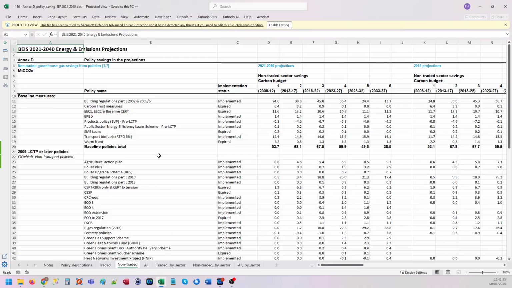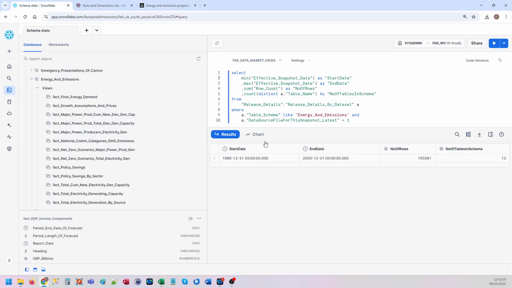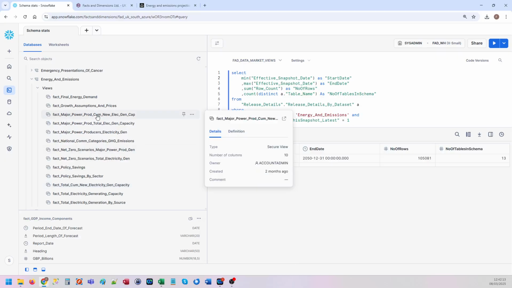Just showing, as you can see, the layout of the data is horrendous. So to get this into a database would require the skills that we have here. Hence they asked us to do it. Here is the data. There's data going back to 1990 up to 2050, 100,000 rows, 13 tables we've done. This is the ones that we've been asked to do, but we'll add any more if anyone wants us to,